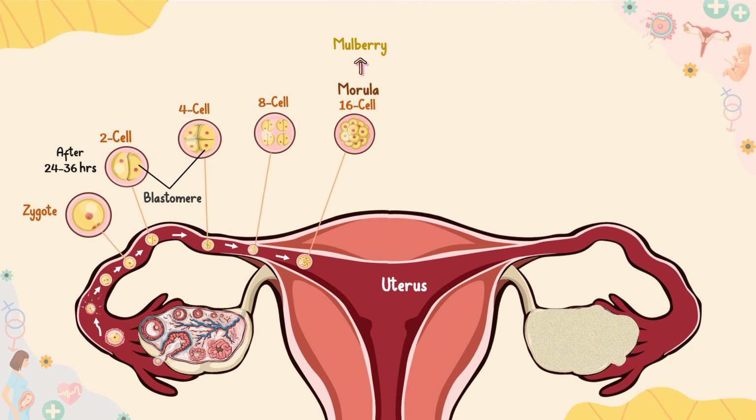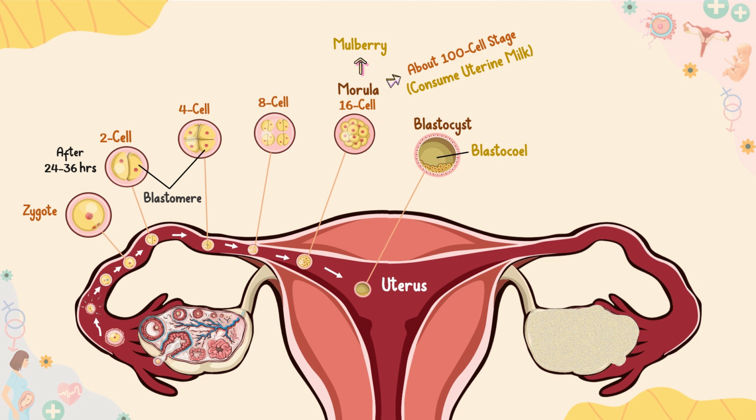Once inside the uterus, it floats freely for several more days. Division does not stop here, but even the morula continues to divide, forming a ball of approximately 100 cells, and consuming nutritive endometrial secretions, called uterine milk. While the uterine lining thickens, the ball of now tightly bound cells starts to secrete fluid and organize themselves around a fluid-filled cavity, the blastocele. Now, it is called a blastocyst.